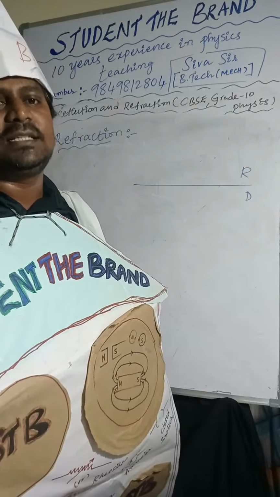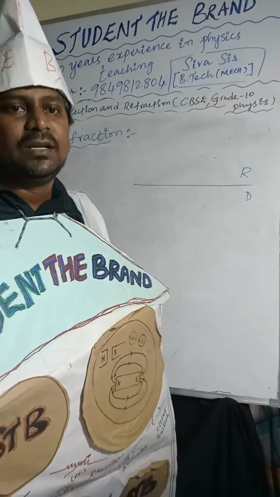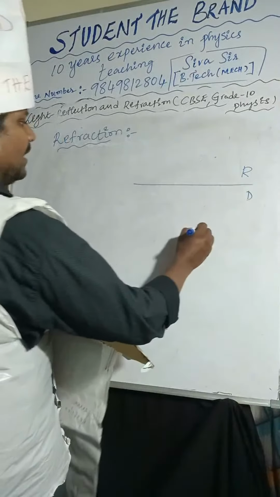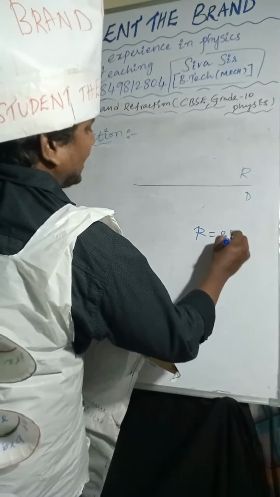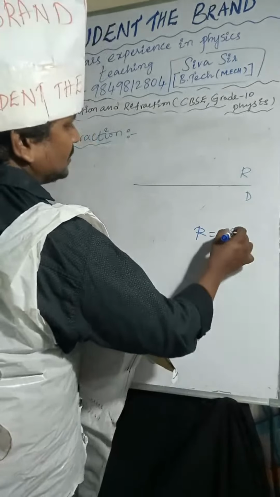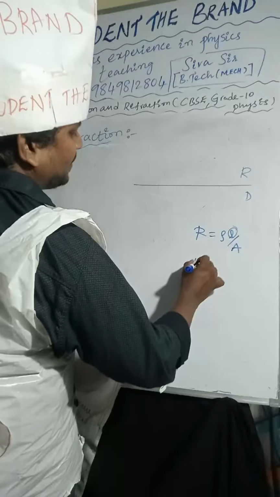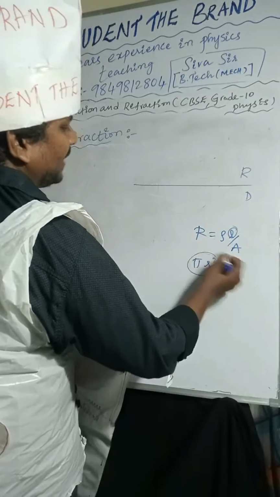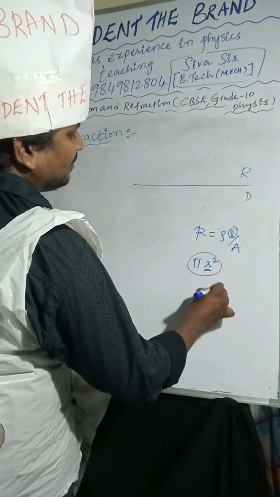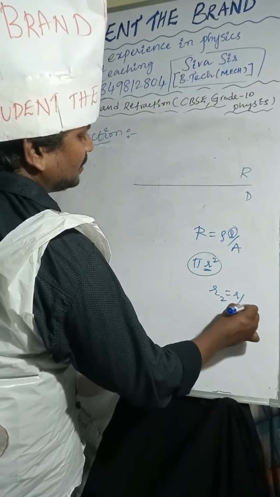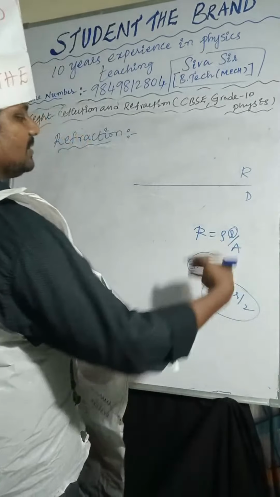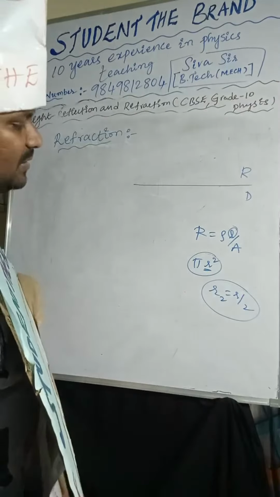Area of the cross section. So here we can take R equal to rho into L by A. The length they are taking the same. So here pi R square we are considering. Here they have given R2 equal to R by 2. The radius is half, so you can substitute and find out the values.